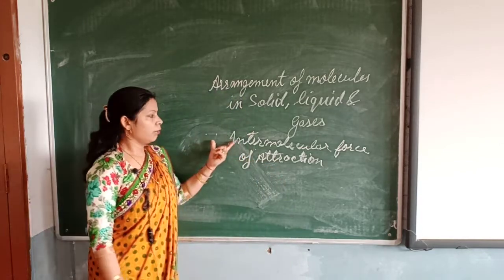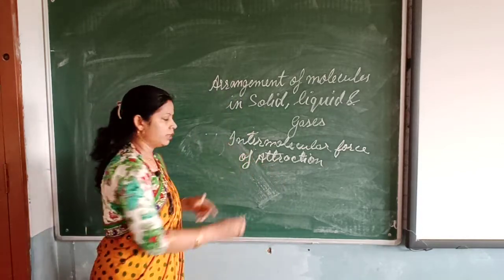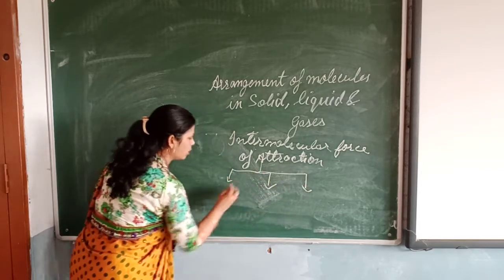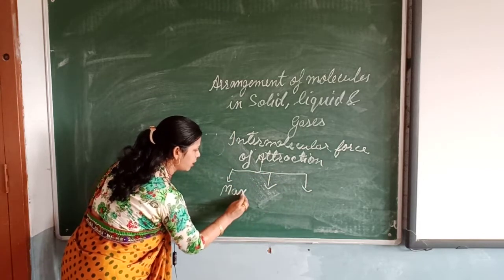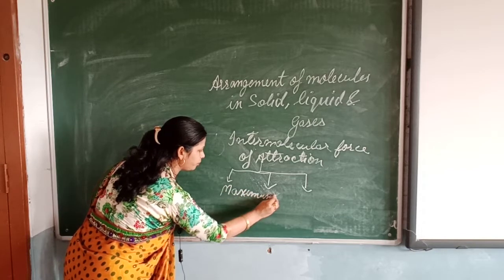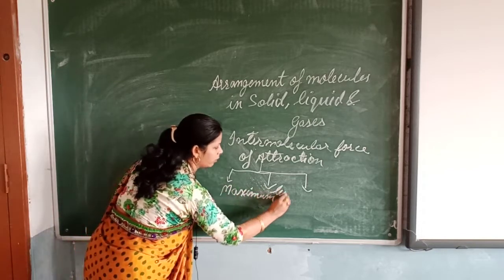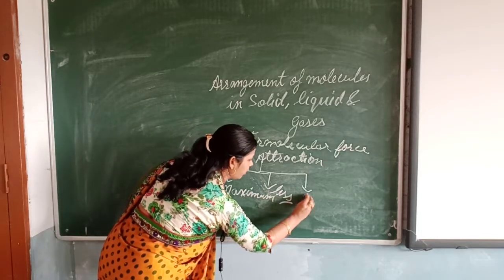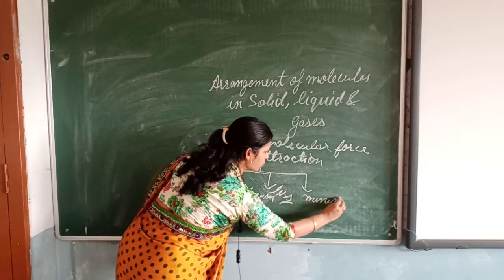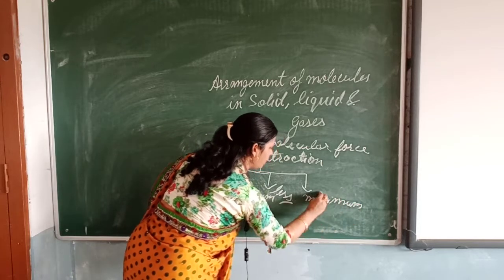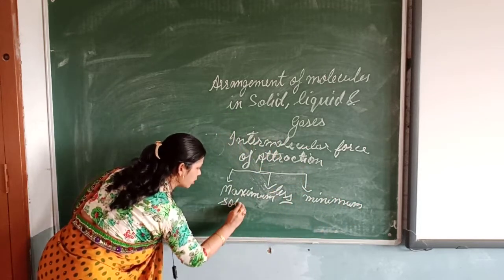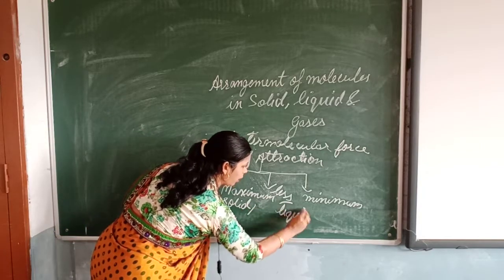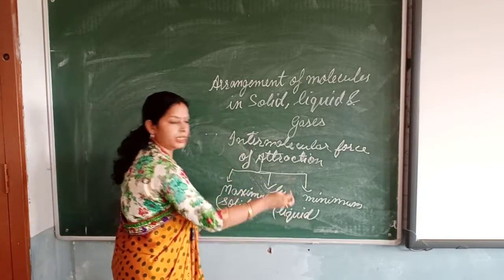So, considering intermolecular force of attraction in solids, liquids and gases, solids have maximum force of attraction, liquids have less than solids, and gases have minimum or least force of attraction. Maximum is for solid, less is for liquid, and minimum or least is for gases.